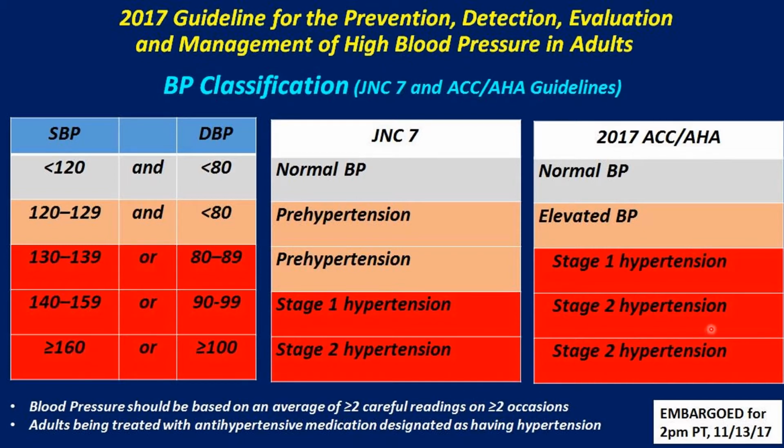In American College of Cardiology, anything more than 140 systolic or more than 90 diastolic is stage 2 hypertension. However, in JNC 7, stage 2 hypertension is systolic more than 160 and diastolic more than 100 millimeter of mercury.